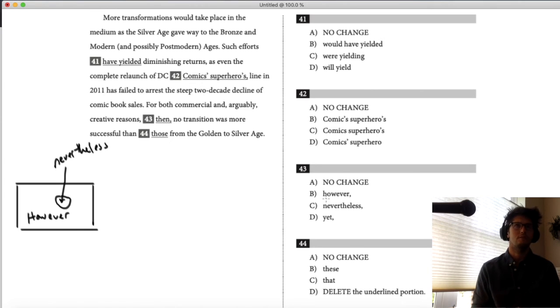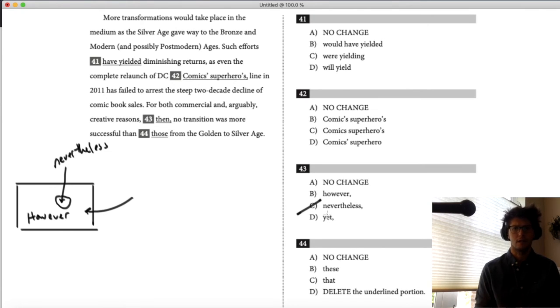So we all have some sense of what these words mean. Nevertheless is a little bit like even though, or pushing through some sort of adversity and continuing on. But bottom line is we don't even have to think about that. We can cross it off because answer choice B is present. It might be however, and maybe this person lives in Colorado in my metaphor, but it's definitely not that only one answer is right, and it's nevertheless. That can't be possible.